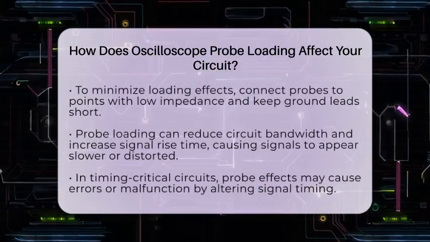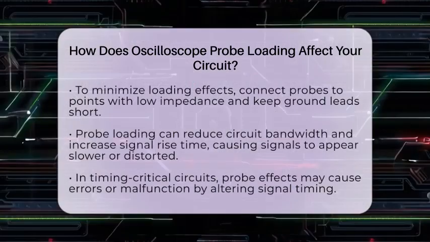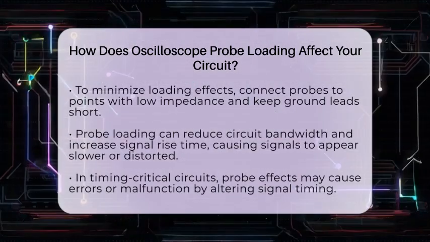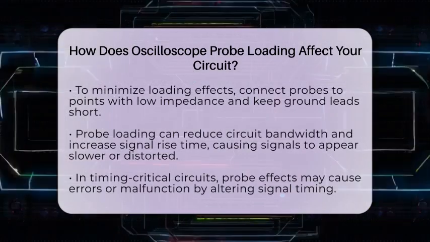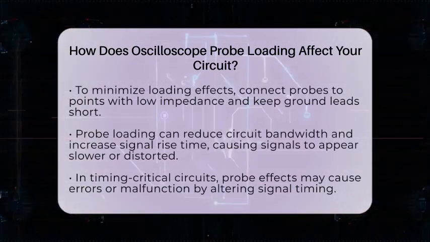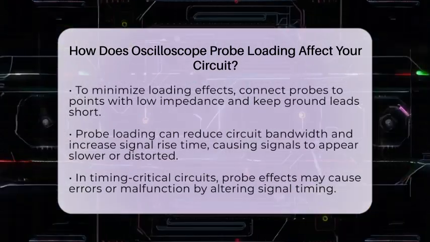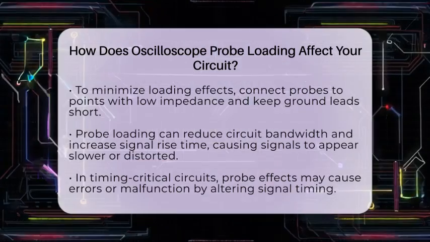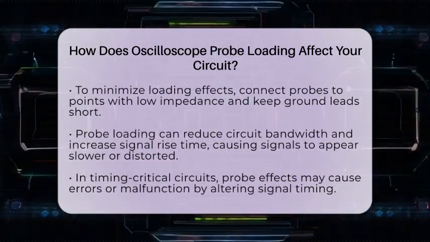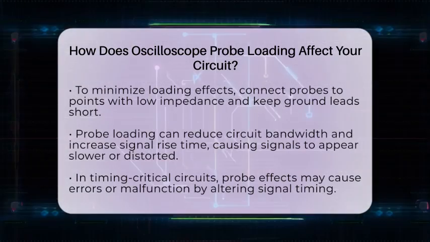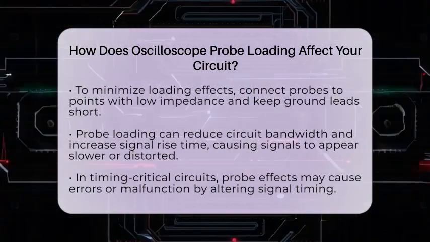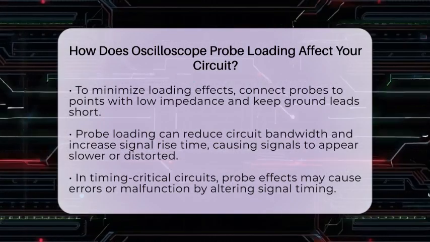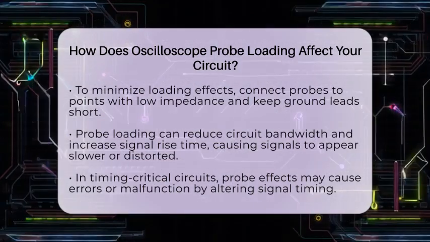To reduce the impact of the probe, it's good practice to connect it to points in the circuit with lower impedance. Also, keeping the ground lead short is important. Long ground leads can introduce inductance, which can cause resonance and distort the signal further. Loading effects can cause the bandwidth of the circuit to decrease and the rise time of signals to increase.